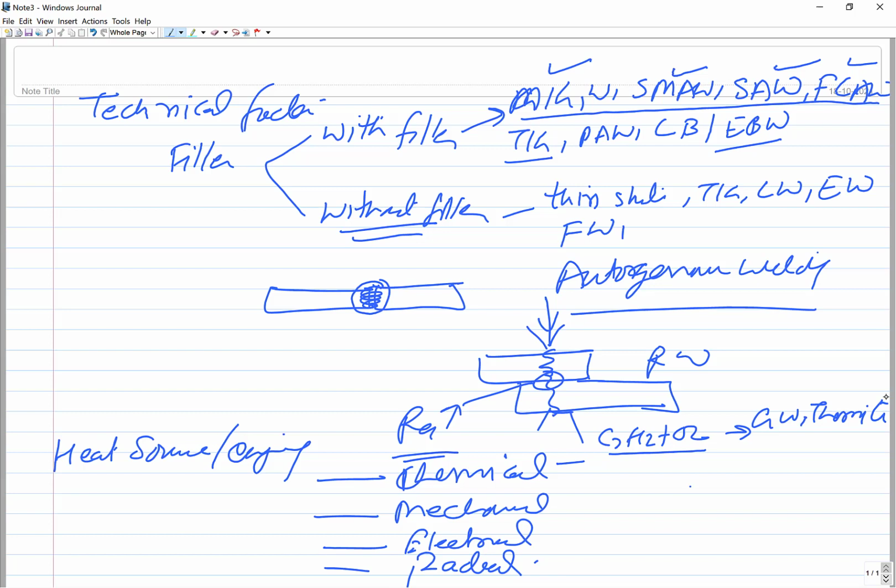Thermite welding is another, where the reaction between alumina or magnesium oxide and a metal acting as a reducing agent leads to exothermic heat, which helps in fusing the faying surfaces to develop the joint. Gas welding is the well-known one.